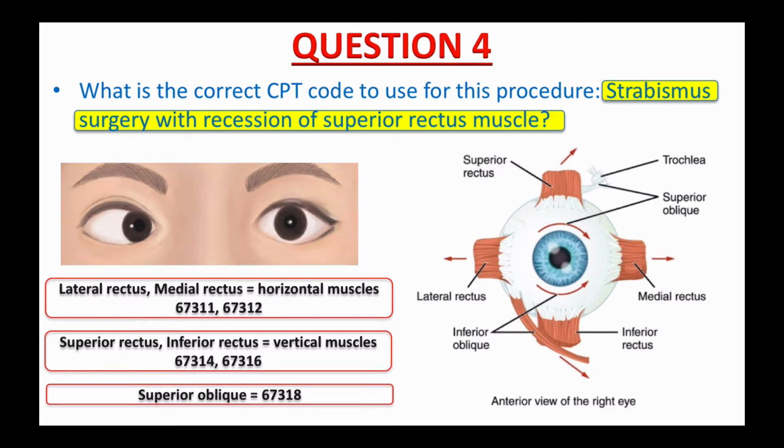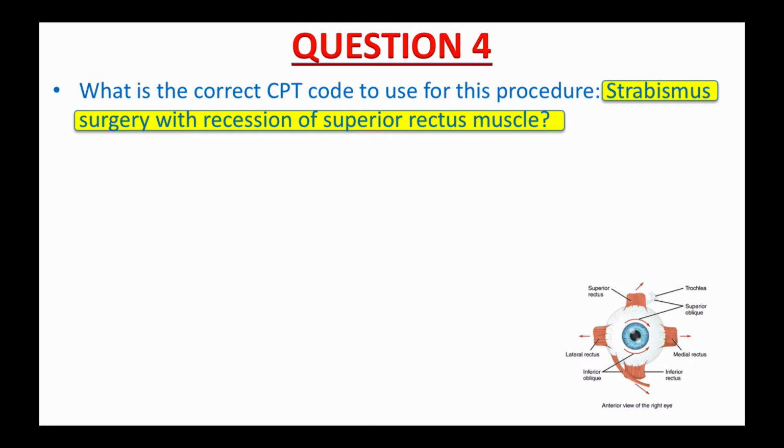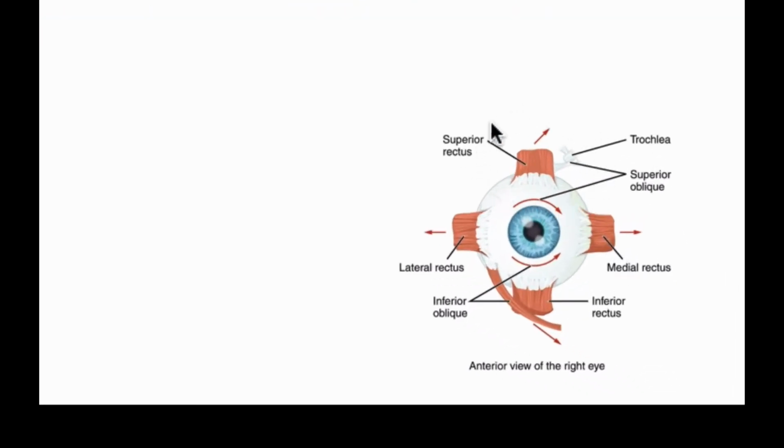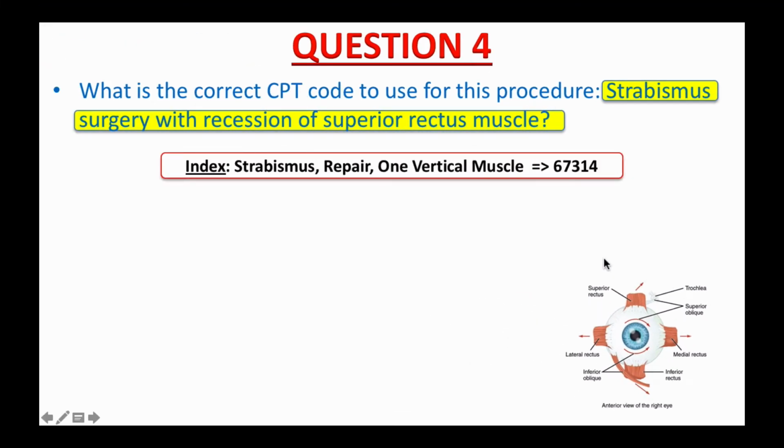Alright, let's see how you did. Since you already know the superior rectus muscle is considered a vertical muscle, in the index in your CPT book, if you look under the main term strabismus, repair, one vertical muscle, it will give you just one code, 67314. Your next step is to double check this code in the tabular list.